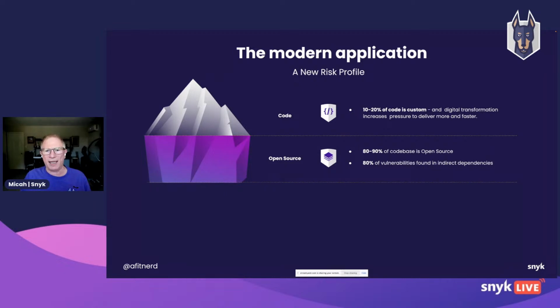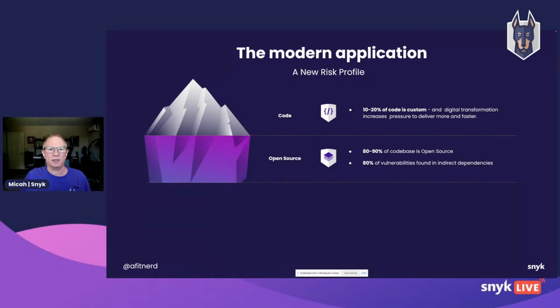And that's where 80% of the vulnerabilities that we find are going to come from. So it doesn't even help if we're intimately familiar with a particular library that we're using, because vulnerabilities are going to come from those transitive dependencies, and we can't possibly be intimately familiar with every single aspect of every library that we're bringing into our application.